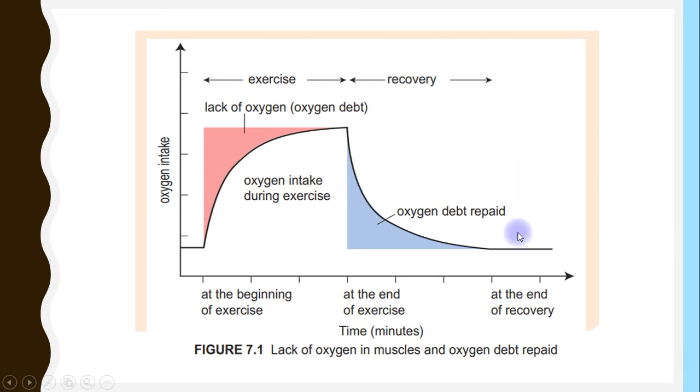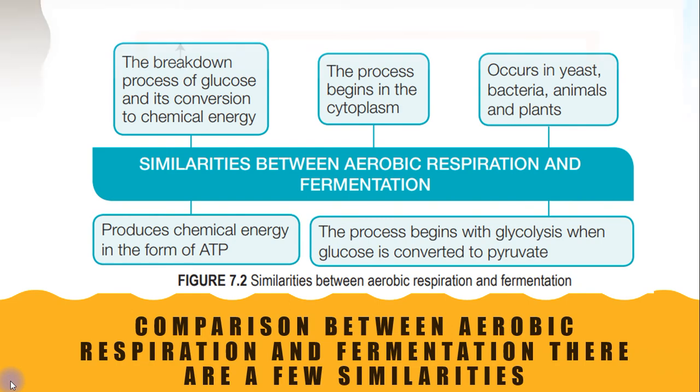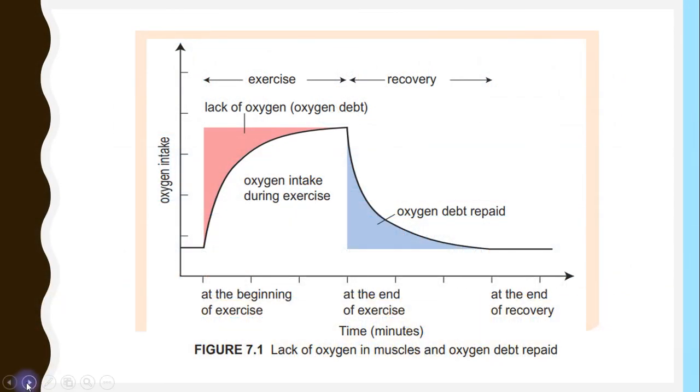This is the recovery process, and this is during exercise. At the end of the recovery, the breathing rate will return to normal, and the heartbeat rate also becomes normal. That's all for lactic acid fermentation in the human muscle cells.